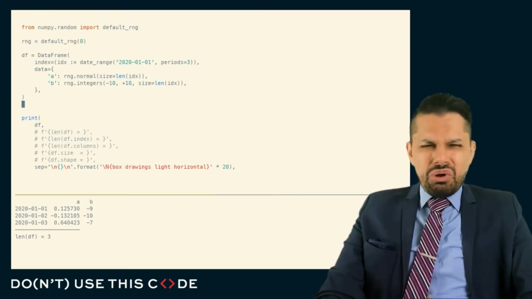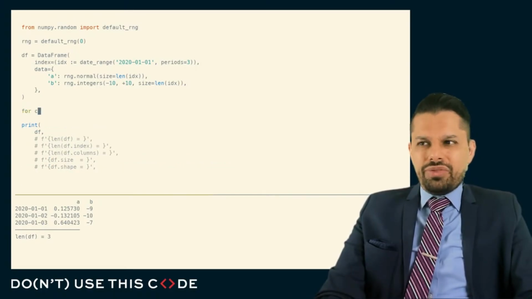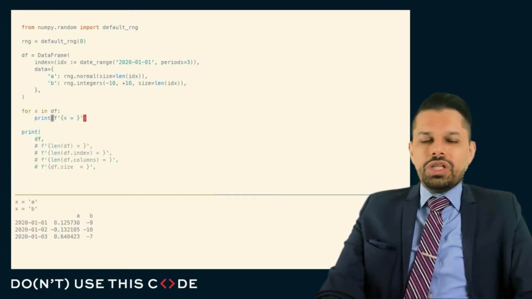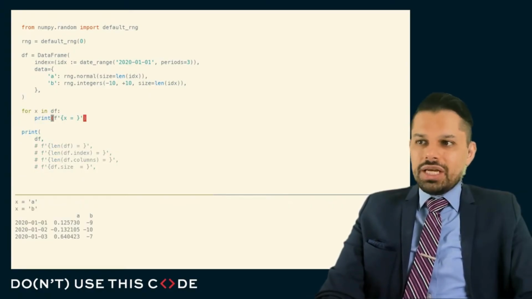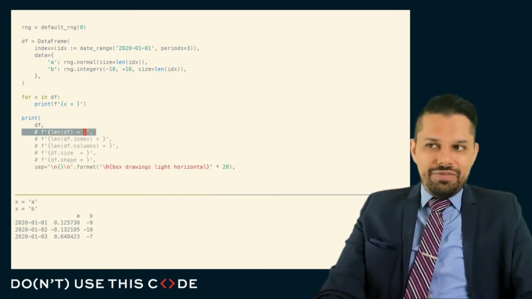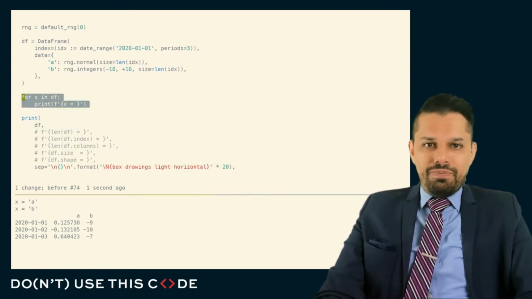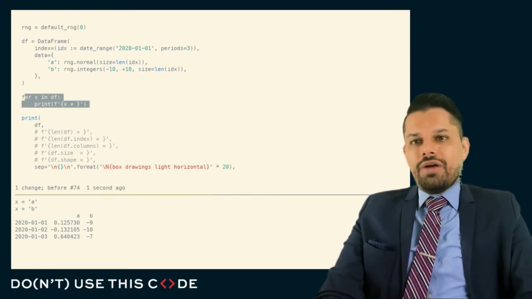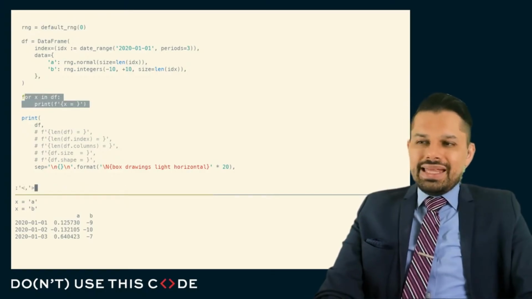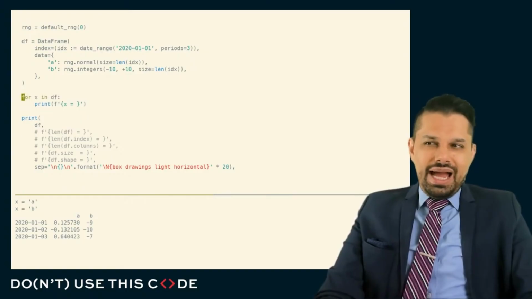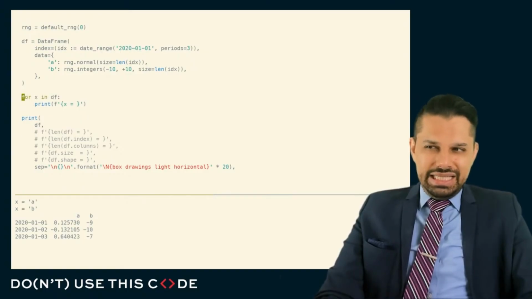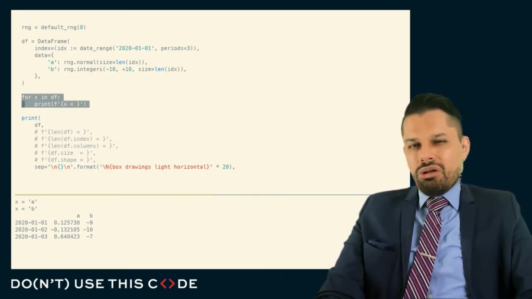Now, one small detail that we might or might not like about this is if we loop over a data frame, we loop over the names of the columns. So the len of this data frame no longer matches the number of iterations we get when we loop over this data frame. I don't know if that's a problem. And I think that likely people who do this looping over the data frame already know that it gives you the column names.